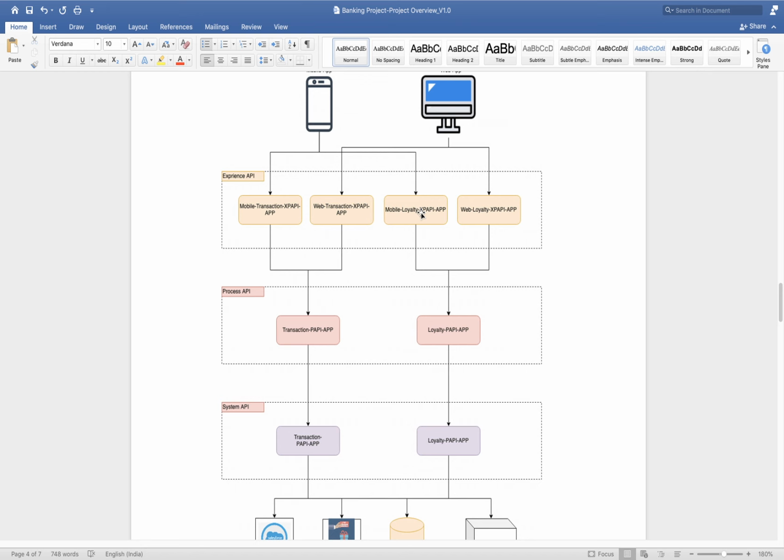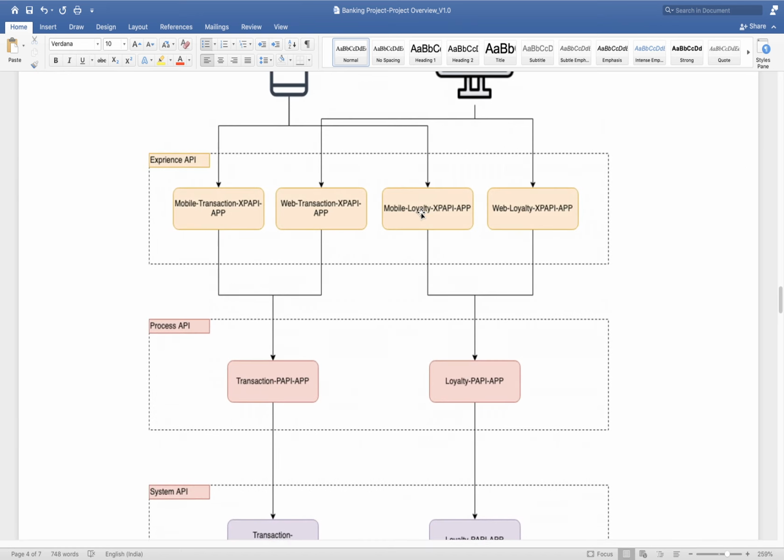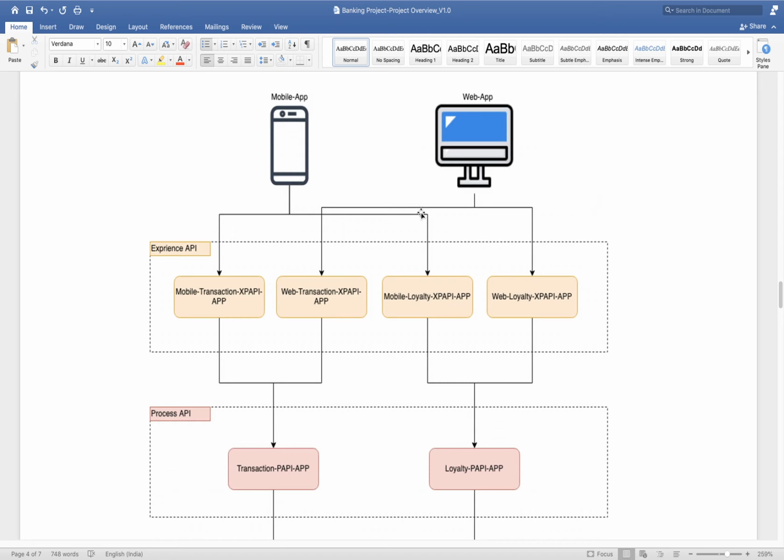Can you make it zoom a little bit? Okay. Is it better now? Yeah, good. Now it is visible clearly.